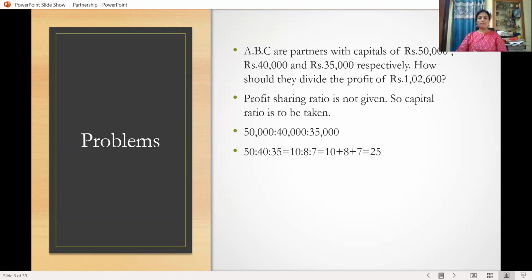Just add these three, 10 plus 8 plus 7, and the total is 25. Therefore, now the ratio is A, 10 out of 25, B, 8 out of 25, and C, 7 out of 25. I hope you have understood how we have arrived at this ratio. Now our work is to divide the profit among these three partners A, B, C in the calculated capital ratio, that is 10 out of 25, 8 out of 25, 7 out of 25.